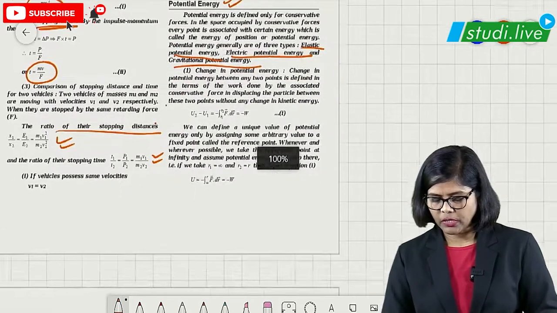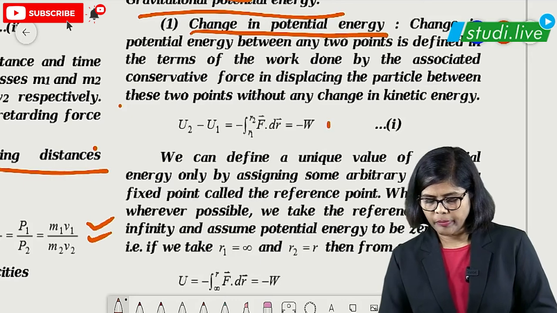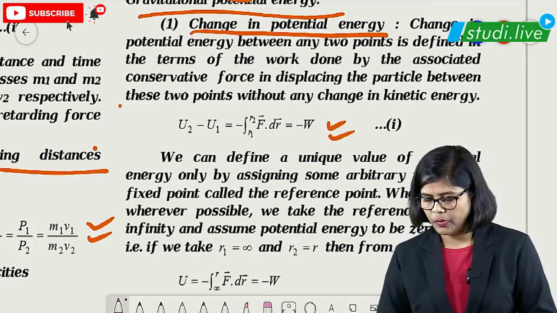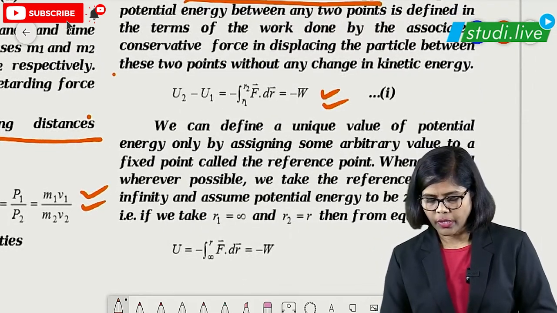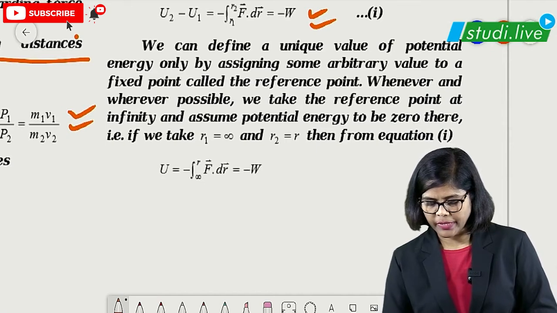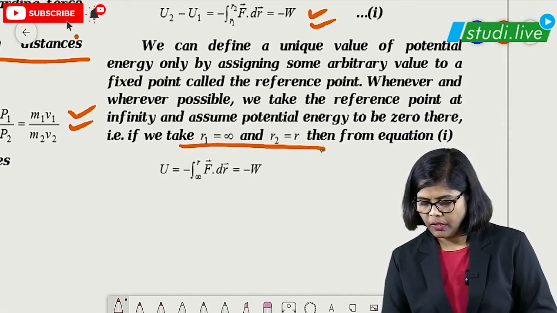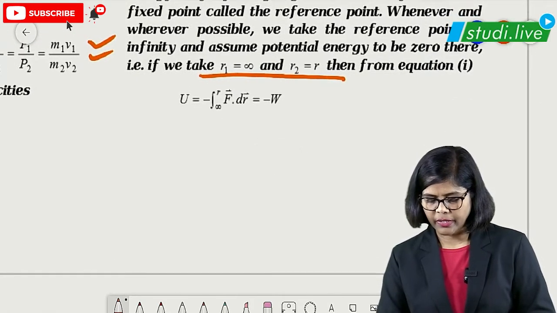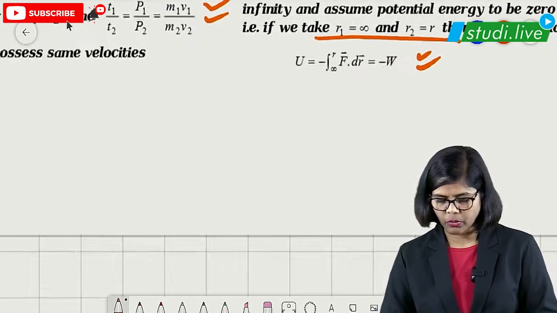The first one is change in potential energy. Remember this: U2 minus U1, that is the change in potential energy, is minus work done, which is given here. The next part is the same thing, which is given here. Suppose the distance taken is from infinity to some particular distance r, then we can write it in the form of integration. That is what is shown over here.